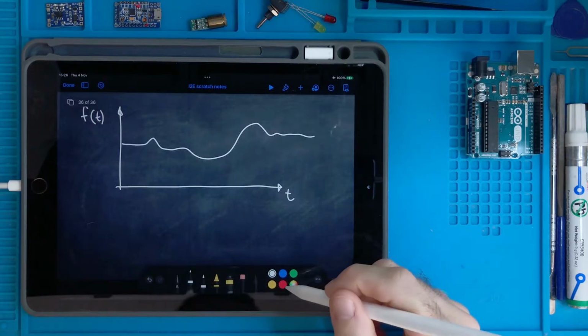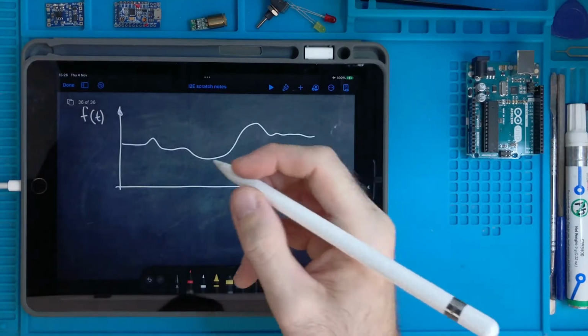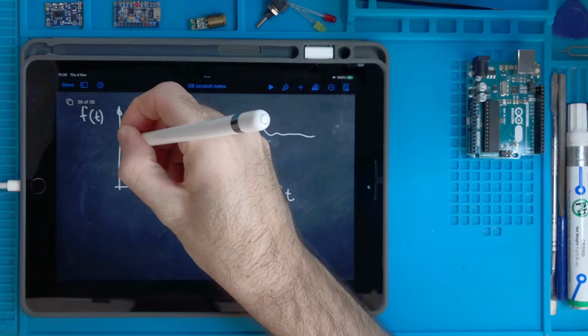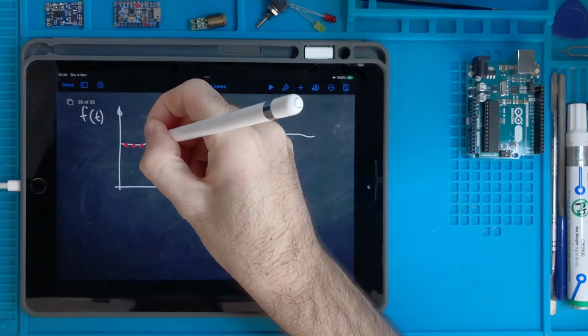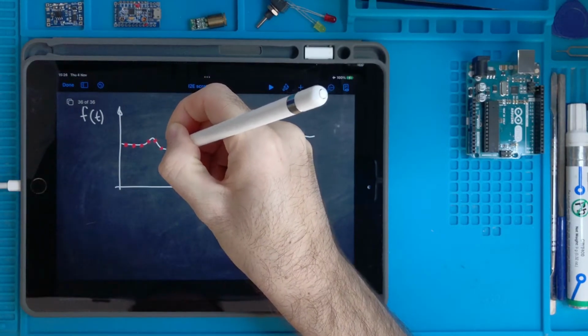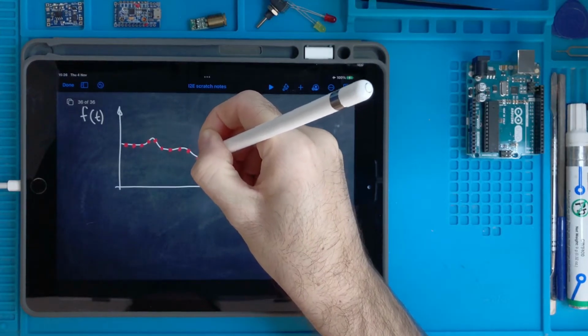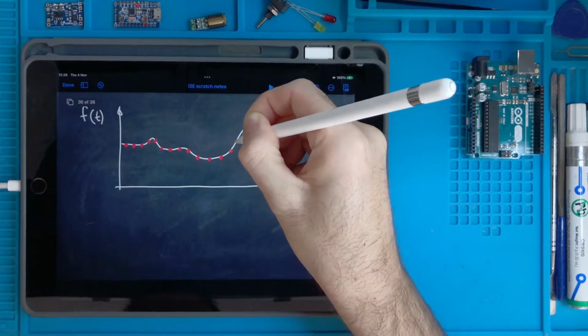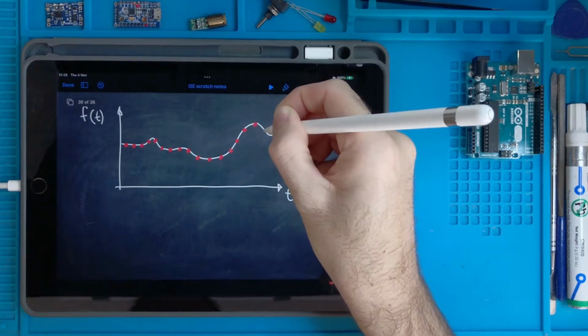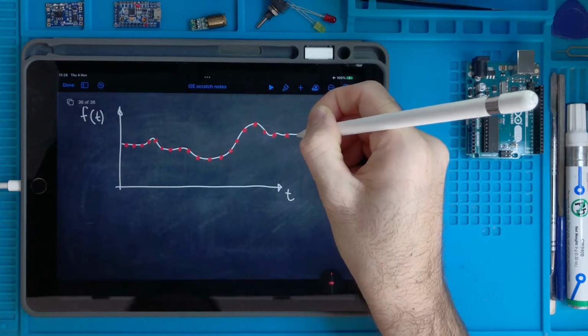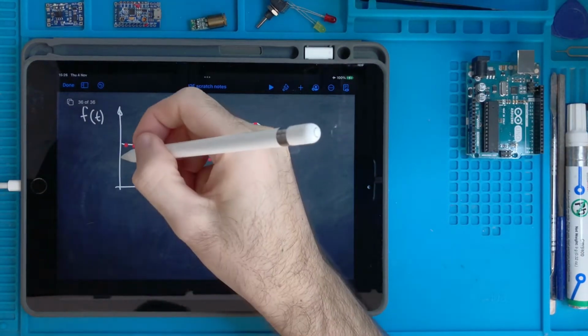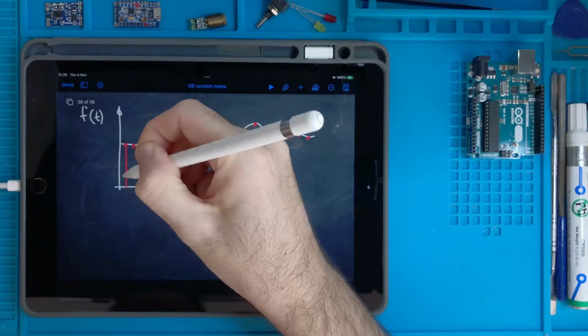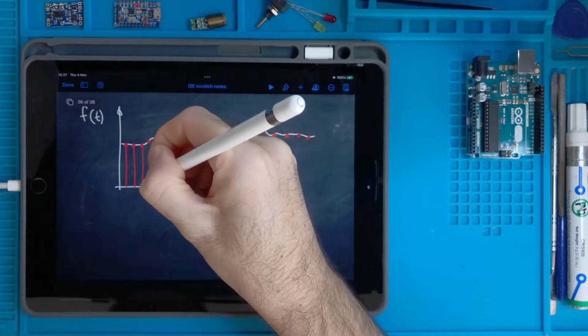But let's say for the moment that we can collect some samples. Now I draw some samples like this. These samples occur at specific time instants.